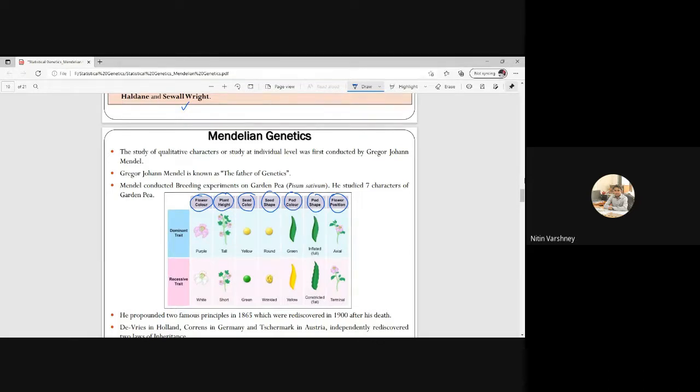If any other character is there in the exam, then you can take that as the answer, that these are not studied by Mendel. Okay, so these characters having flower color, dominant trait, and recessive traits are there.